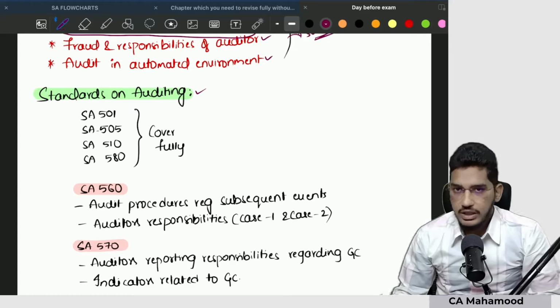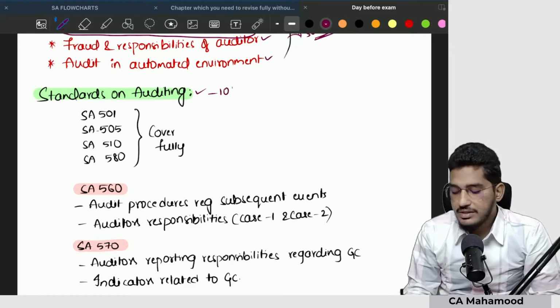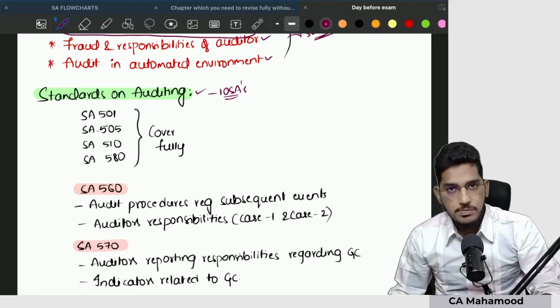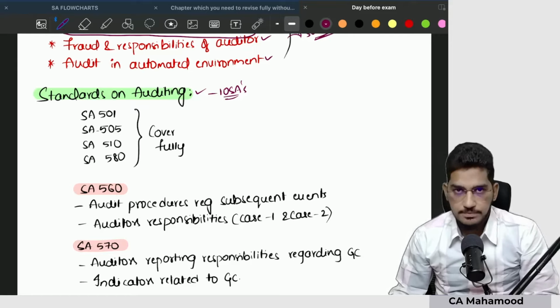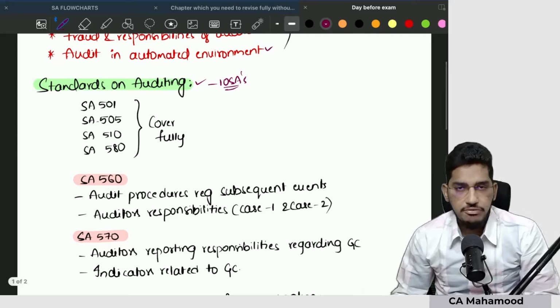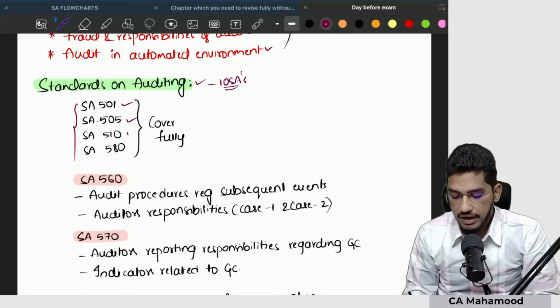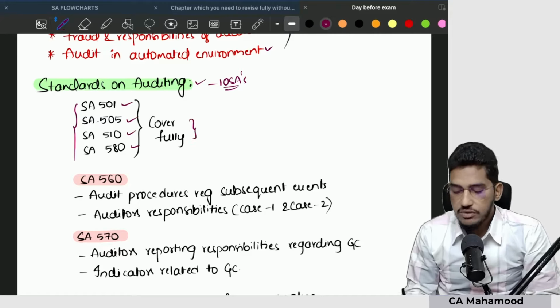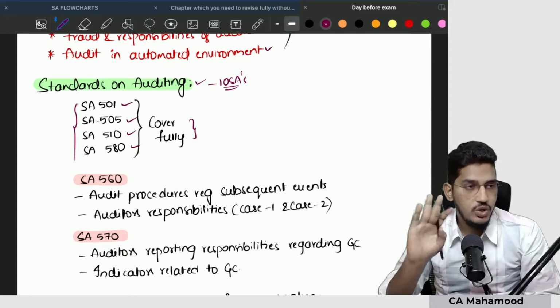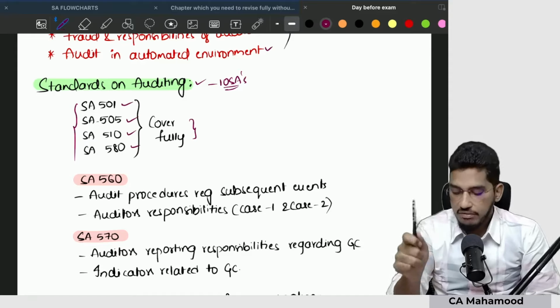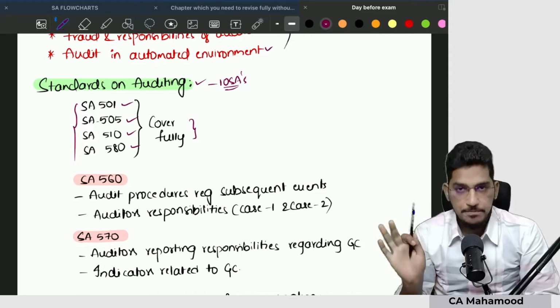In standards on auditing, as you know, there are a total of 10 standards given in that chapter. But I don't expect you to revise all the standards fully. So I have chosen a few standards which you need to revise. First, take up 4 standards: 501, 505, 510, 580. Revise these 4 fully. Don't leave anything from them.